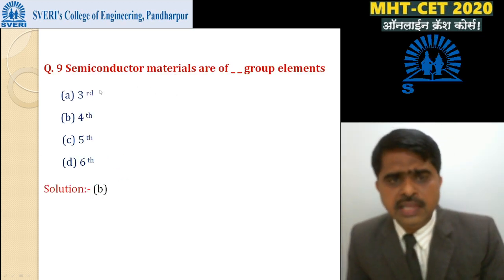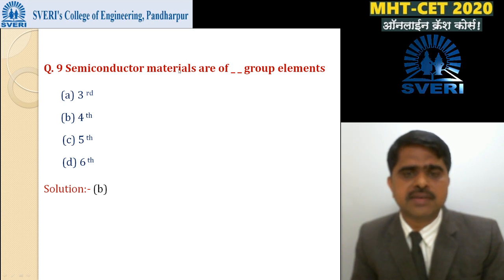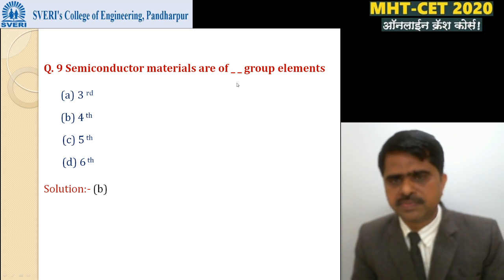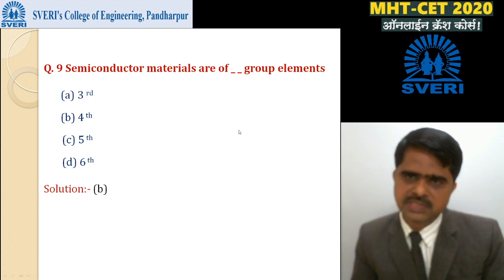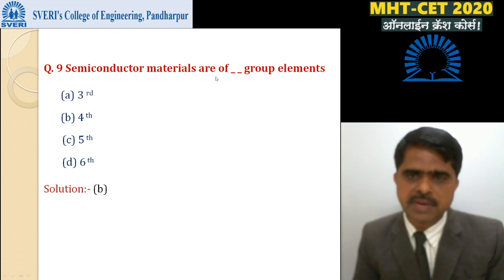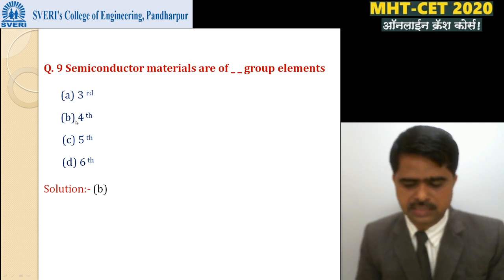Next, semiconductor materials are of dash dash group elements. Semiconductors, for example silicon: valency 4, means the outermost shell contains 4 electrons, means silicon is from the 4th group. Germanium: valency 4, means the outermost shell contains 4 electrons, means germanium is also a 4th group element. Means semiconductor materials, silicon and germanium, are 4th group elements, so option B is correct here. Next,